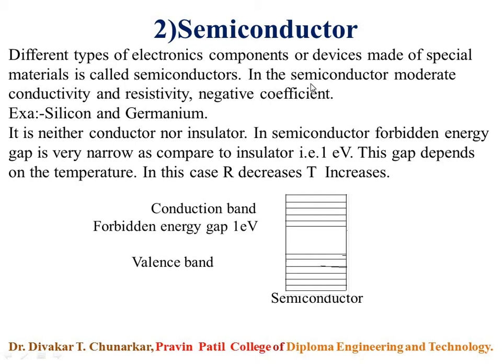Semiconductor has moderate conductivity and moderate resistivity, and a negative temperature coefficient is present. For example, silicon and germanium. In this case, semiconductor resistance decreases as the temperature increases.